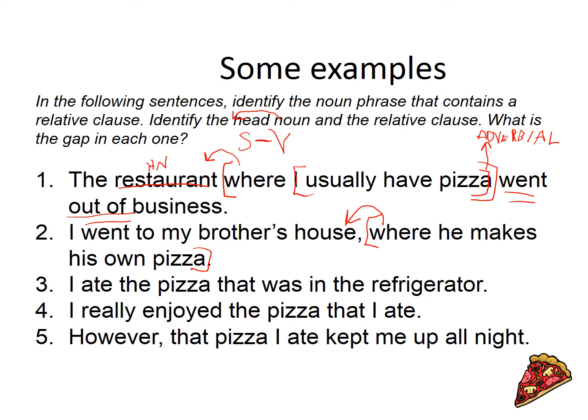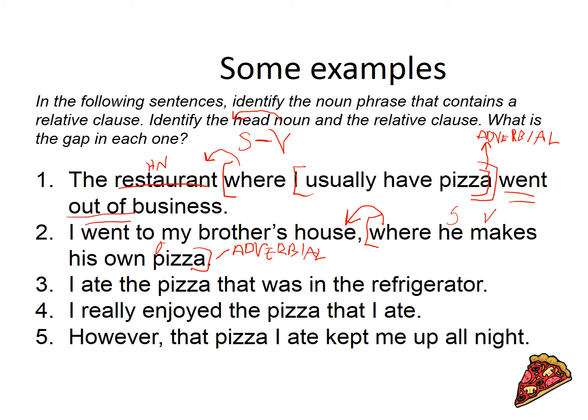And typically, the relative clause is going to come directly after the noun it's modifying. It doesn't always happen, but typically it will. So we've got a subject, we've got our verb, we've got our object. All's good. So again, we're missing the where. So we're missing the adverbial.